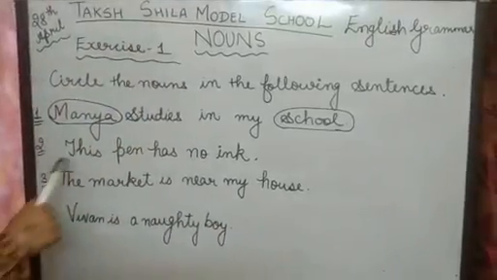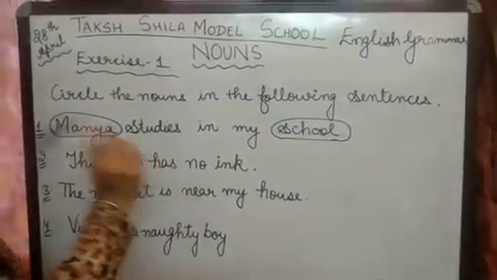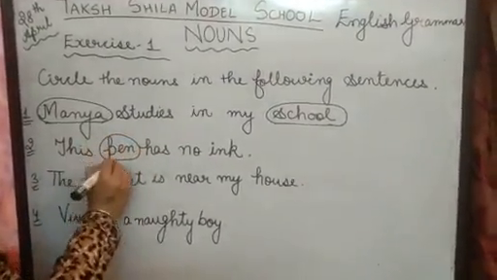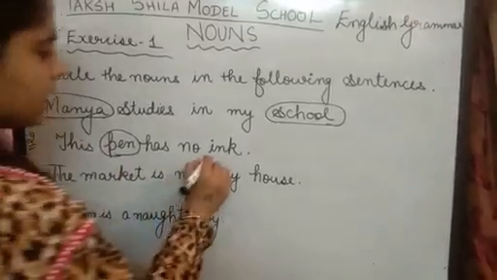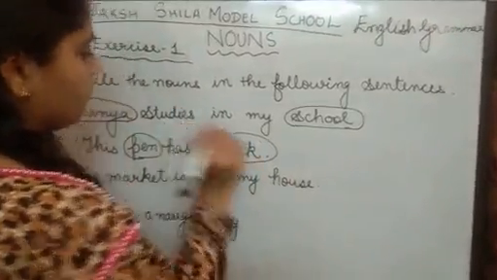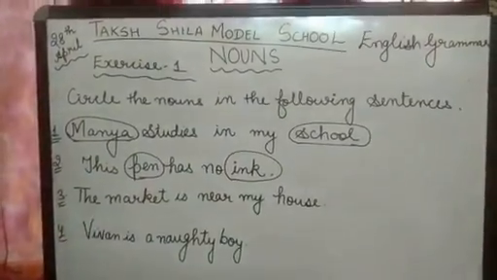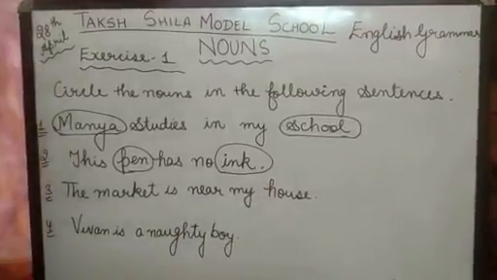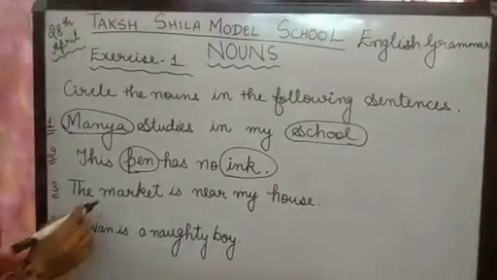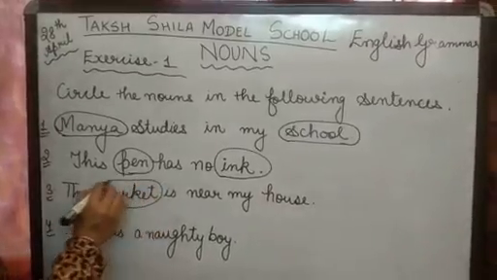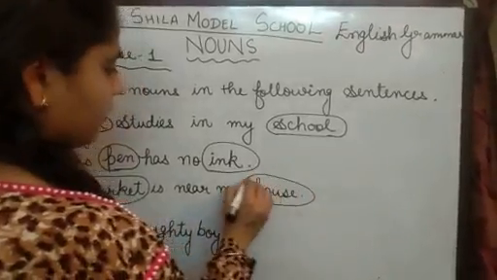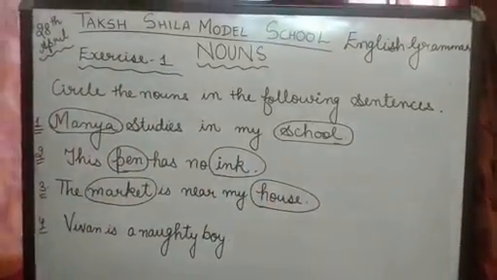Next, this pen has no ink. Again, pen is the name of a thing and ink is also the name of a thing. Next, the market is near my house. So what is the noun? Market, name of a place. House is also the name of a place.